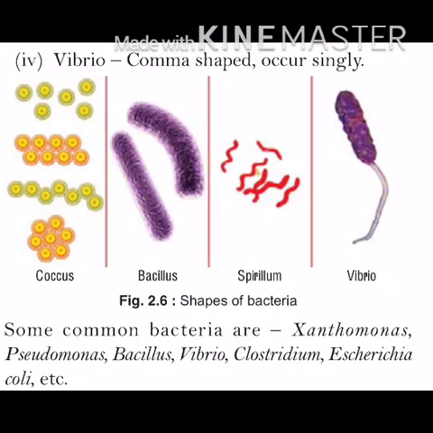You can see in this diagram. First is coccus. They can be single or they may be in groups and they are round shaped. Next is bacillus. They are rod shaped. Next is spirillum. They are spiral shaped. And next is vibrio. They are comma shaped. Some common bacteria are Xanthomonas, Pseudomonas, Bacillus, Vibrio, Clostridium, Escherichia coli. These are different types of bacteria.